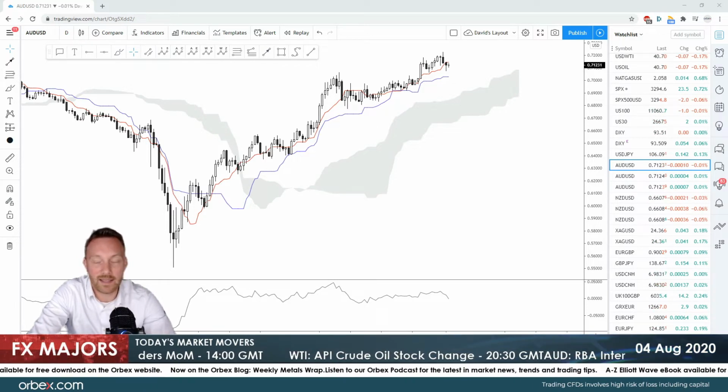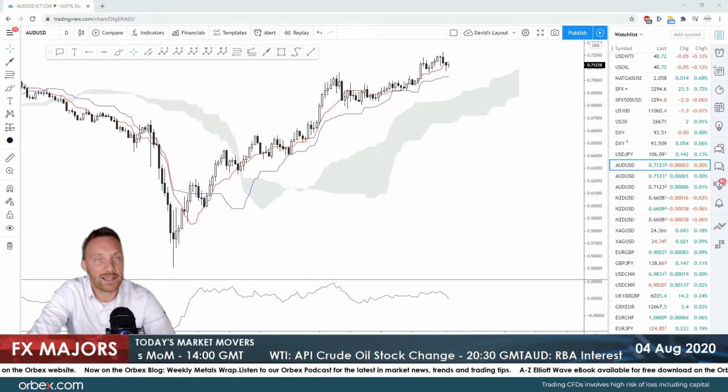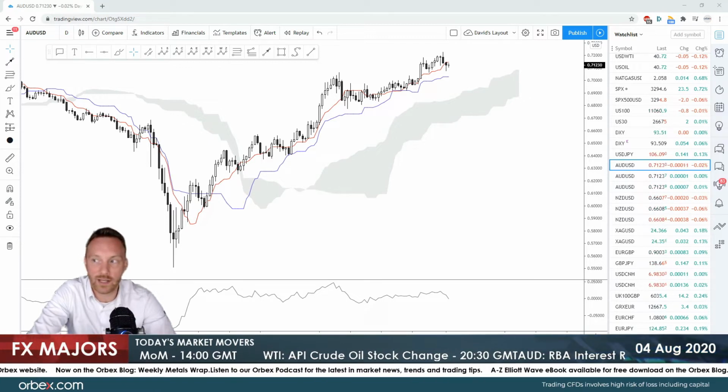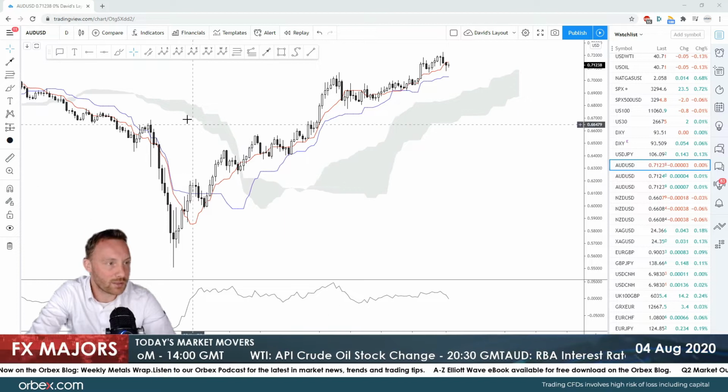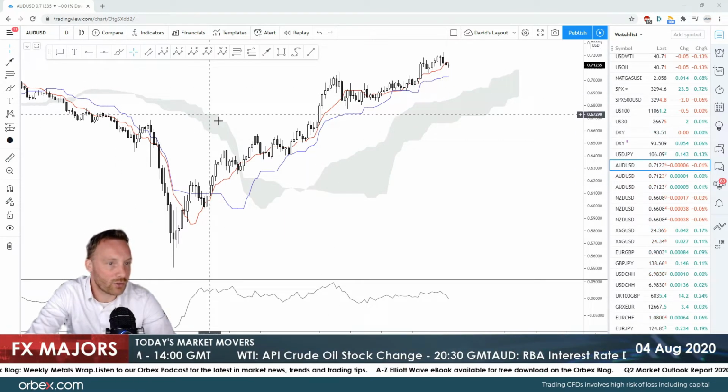We've seen yesterday that the manufacturing data was positive. This has shifted sentiment towards the dollar, which has taken the edge off some of the safe havens, which we'll look at shortly. So we're going to take a quick look at the Aussie dollar with the help of the Ichimoku cloud. We're looking on the daily charts at the moment.